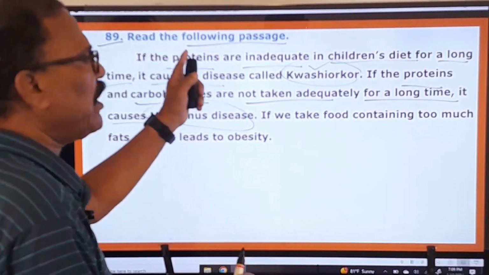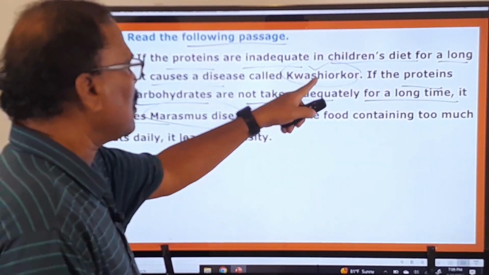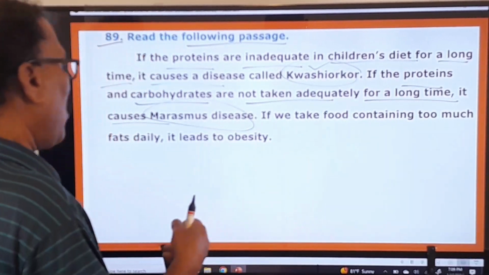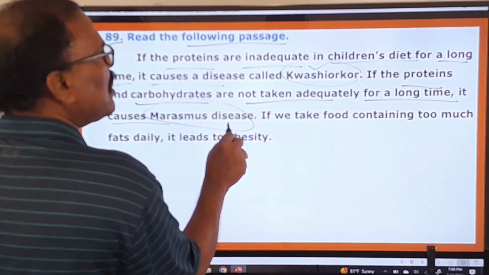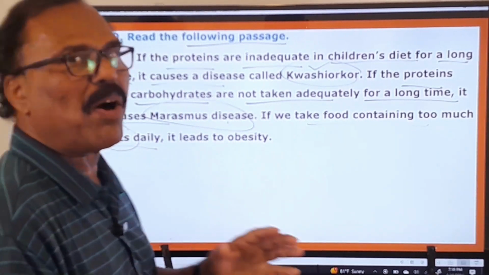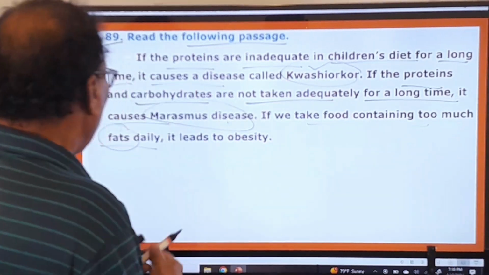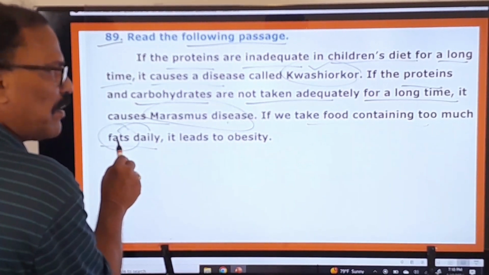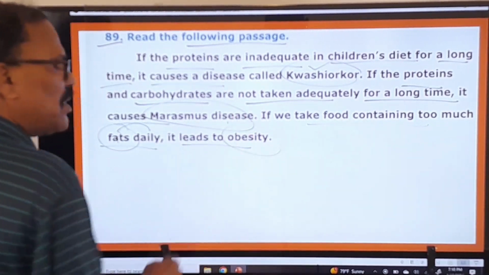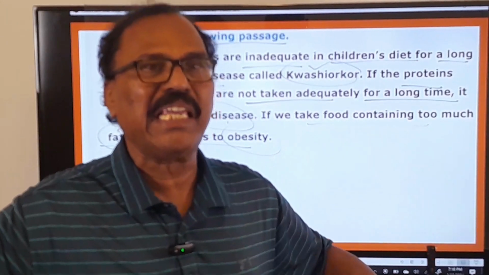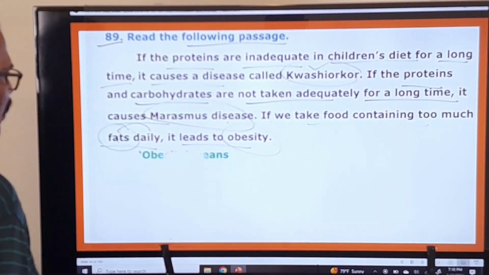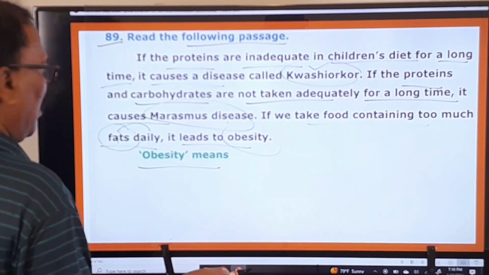Only proteins are inadequate, then it causes this kind of disease. If the proteins and carbohydrates are inadequate in a body for a long time, that causes marasmus disease. Right? If you take food containing too much fats, means if you keep on eating Hyderabad biryani, full fats you can find in that food. So if you keep on taking that food containing too much fats, it leads to obesity. It will make you very plumpy, obese. It causes you obesity, right? This is the meaning of that passage. Obesity means, I need not tell you that.